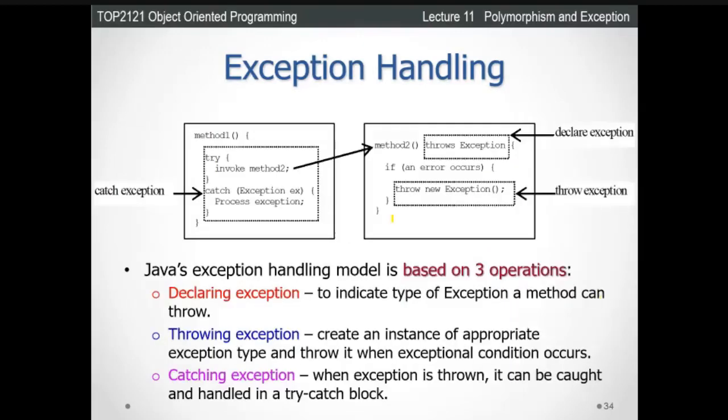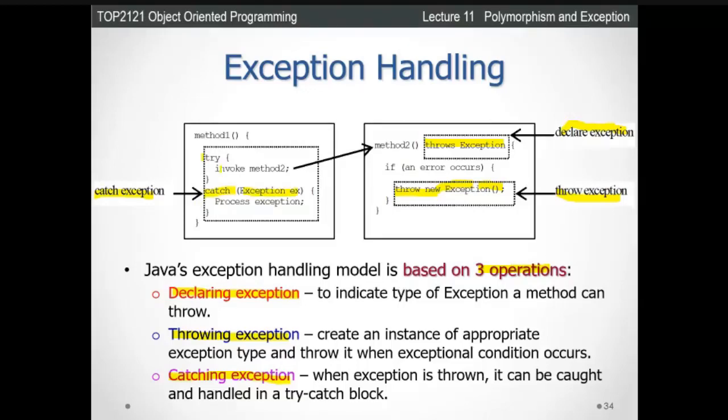Next, look at the exception handling techniques here. Java's exception handling model is based on 3 operations. First one, declare the exception. You need to declare the exceptions, using throws, which we call declare exception. Next one, throwing the exception: we have to throw the exception, using throw new Exception. And then the last one is catch the exception. That means when a problem happens during execution, it will be caught.